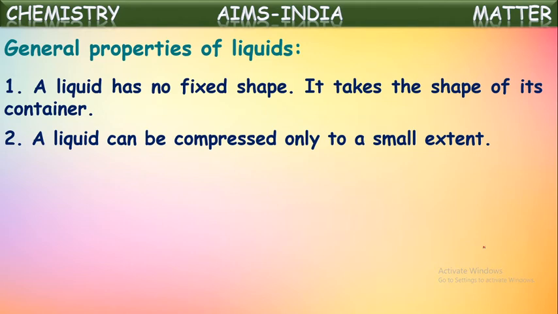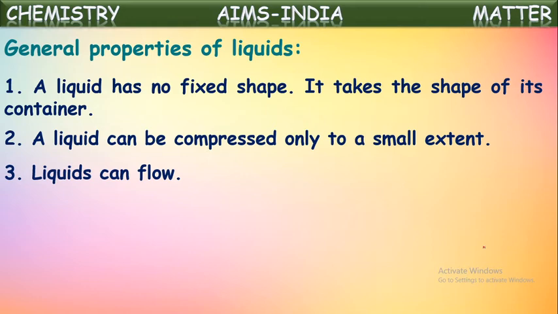A liquid can be compressed only to a small extent. Just like solids, liquids also can be compressed to a little extent, but solids cannot be compressed much, as we know. Liquids can flow because the attraction between the molecules is not as much as in solids.